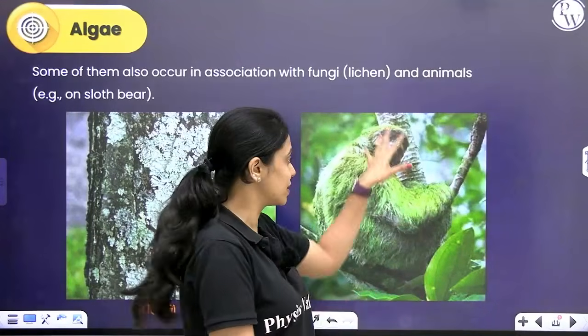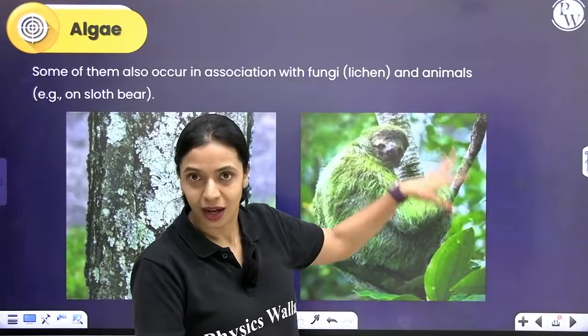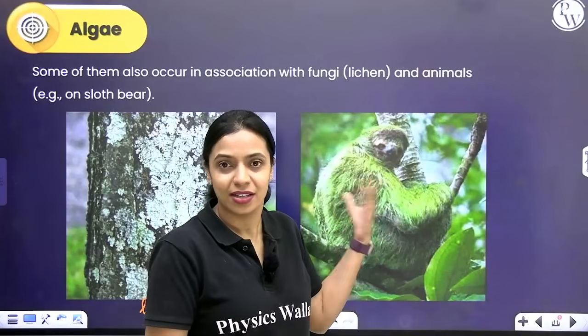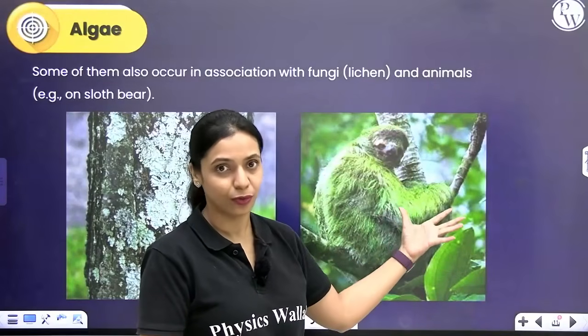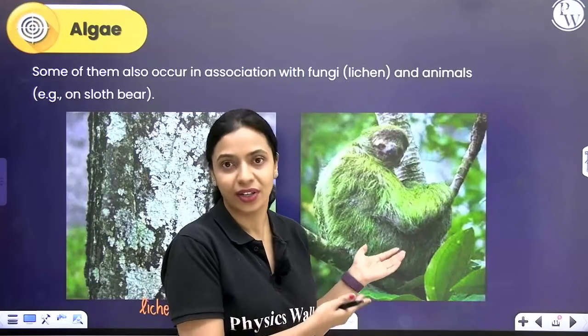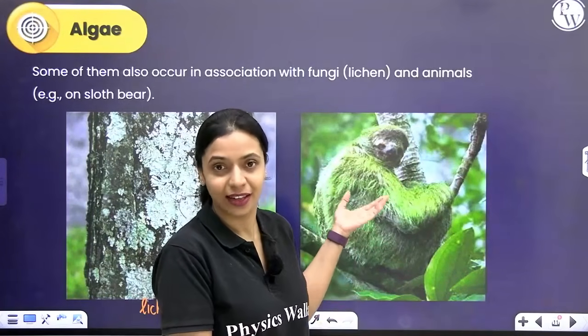The fur looks green. Since they stay on trees, if there are any predators, since this organism is green in color, very similar to the color of the leaves, it's possible that the predator will not locate it, and therefore it acts like a camouflage.